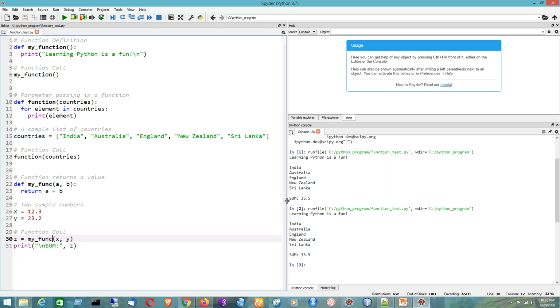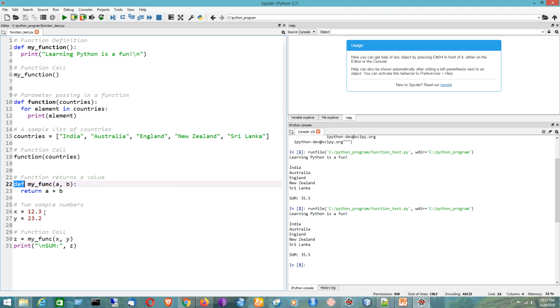So here you can see that I have passed two parameters. The objective of this user-defined function is to calculate the summation of two numbers. Here I don't have to provide any return type for the function like we did in C++ or Java. So I have written def my_function, that is the name of the function, followed by the list of parameters a, b. I would like to add two numbers here. So return a plus b, that means a and b will be added.